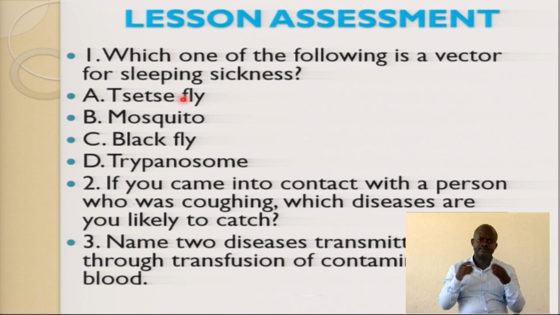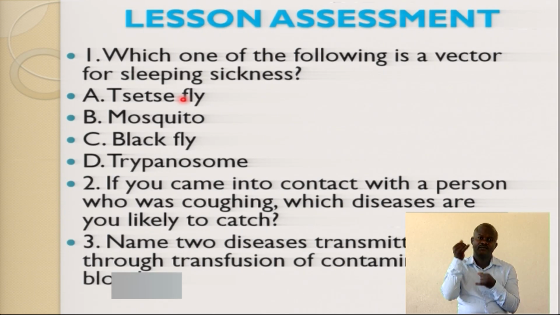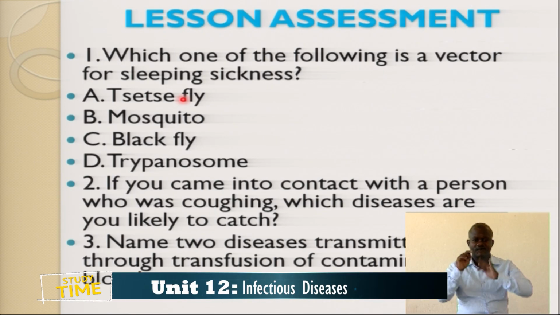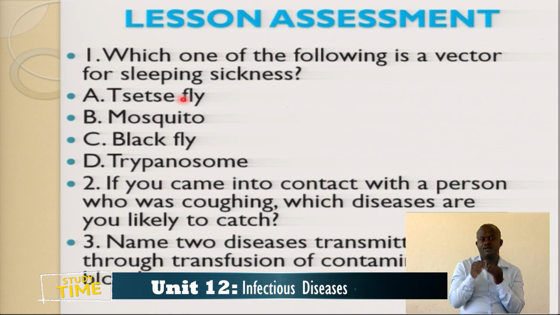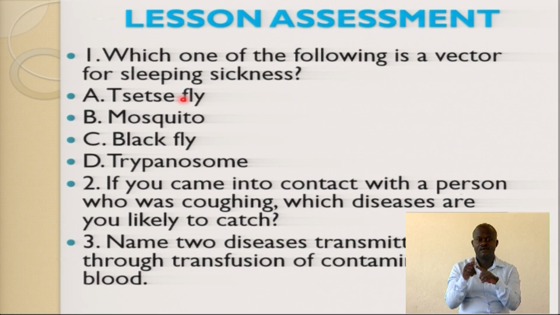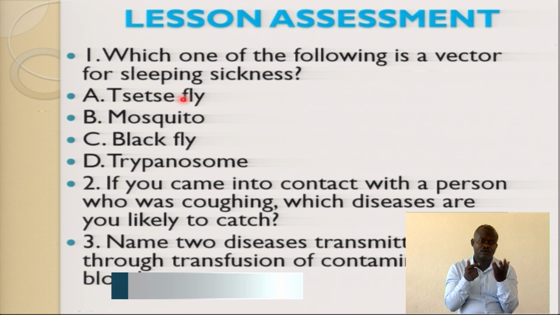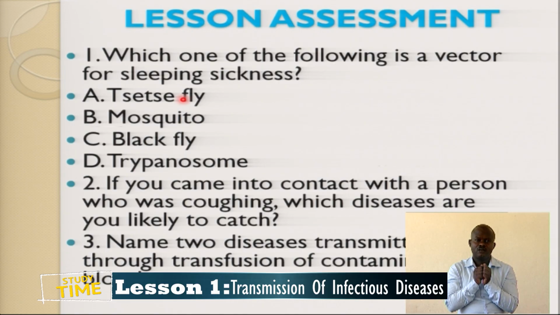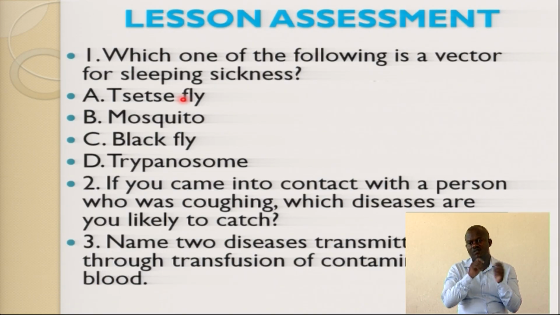So let's test our competence because we are ending our lesson concerning transmission of diseases. There are 3 questions. Number 1, which one of the following is a vector for sleeping sickness: tsetse fly, mosquito, black fly, or trypanosoma? Number 2, if you come in contact with a person who is coughing, which disease are you likely to catch? Number 3, name 2 diseases transmitted through transfusion of contaminated blood. Mention the diseases that you can suffer from by getting contaminated blood.